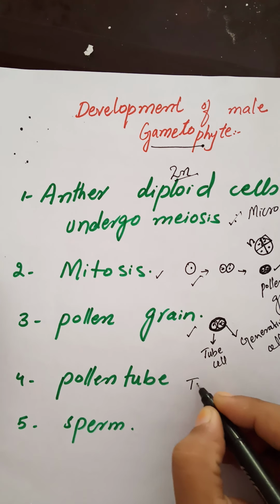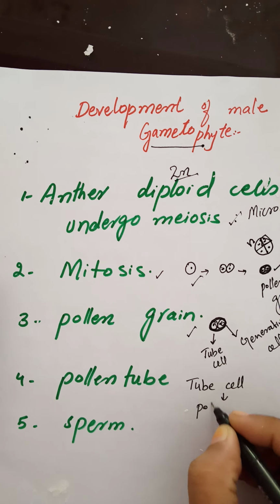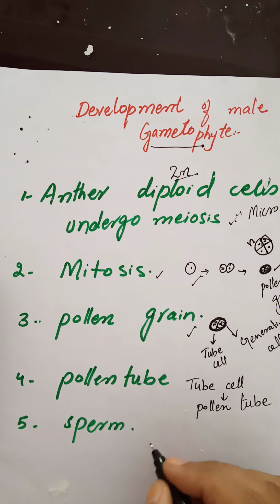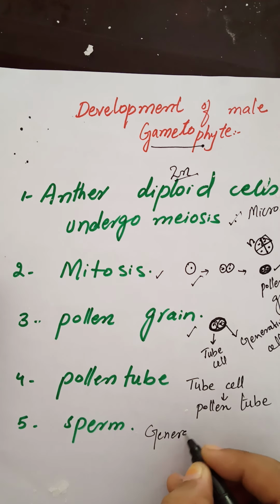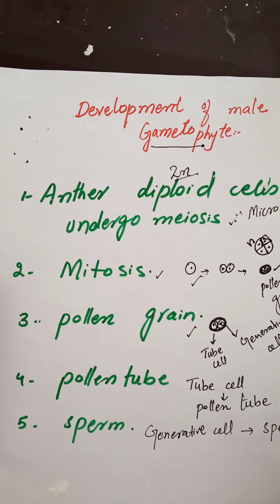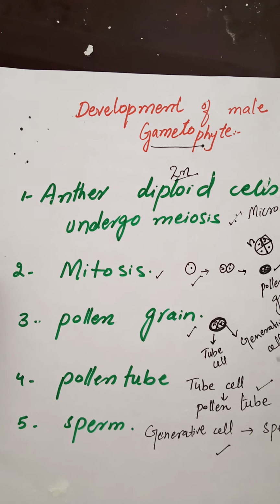This tube cell will change into the pollen tube. What will the tube cell form? The pollen tube. And this generative cell will change into the sperm. So the male gametophyte consists of an elongated pollen tube containing 2 male gametes and the tube nucleus. It was about the development of the male gametophyte.